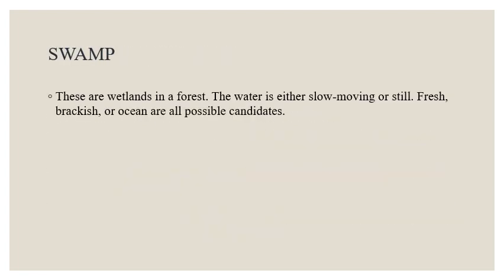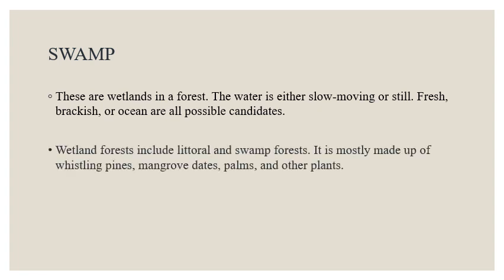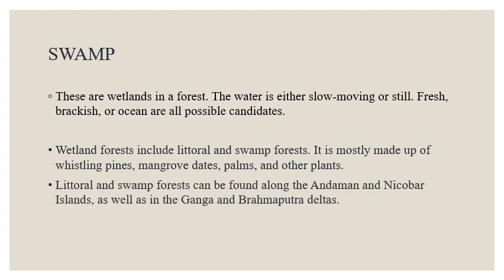Swamps. These are wetlands in a forest. The water is either slow moving or still. Fresh, brackish, or ocean water are all possible. Wetland forests include littoral and swamp forests. It is mostly made up of whistling pines, mangrove dates, palms, and other plants. Littoral and swamp forests can be found along the Andaman and Nicobar Islands as well as in the Ganga and Brahmaputra deltas.